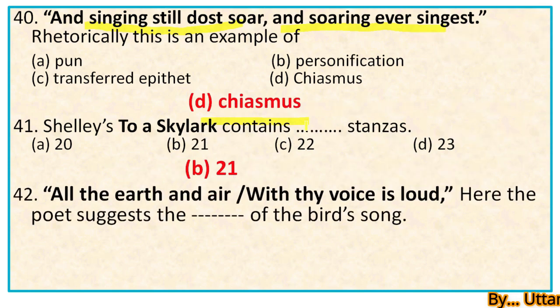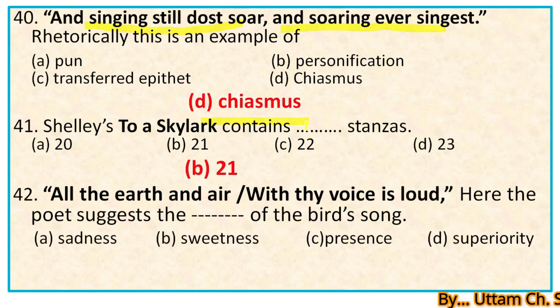Then 42. "All the earth and air with thy voice is loud." Here the poet suggests the dash of the bird songs. The options are sadness, sweetness, presence, superiority. "All the earth and air with thy voice is loud." Loud means filled with.